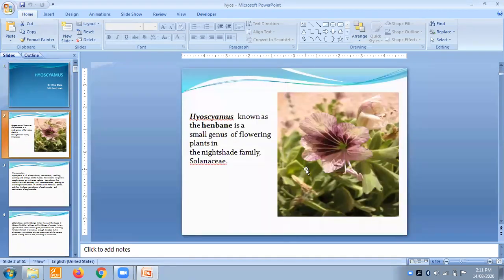This is the flower of hyoscyamus. Basically, it is known as henbane, a small genus of flowering plant. It's from the nightshade family Solanaceae. Okay, a small genus of flowering plant. As I told you, this is basically a plant remedy.